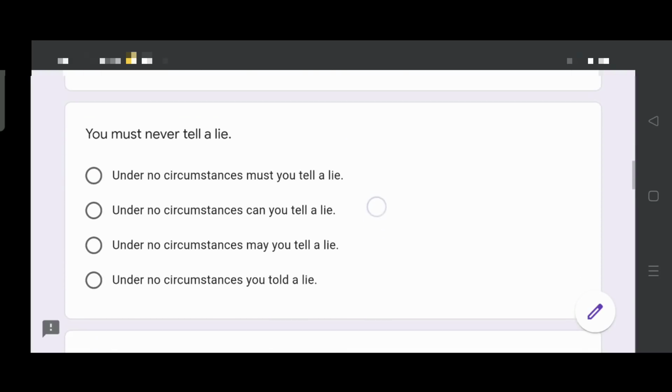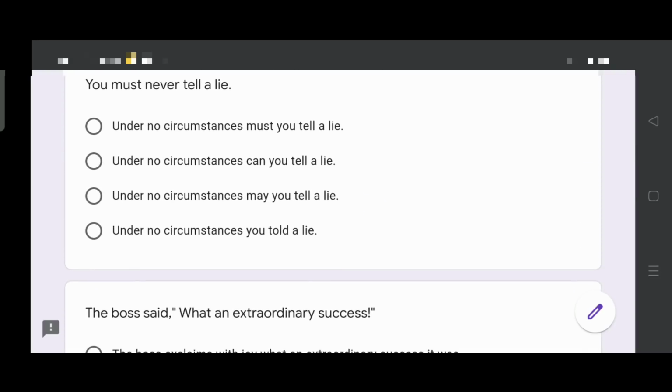The next question now. You must never tell a lie. A piece of advice, a suggestion. Under no circumstances must you tell a lie. Under no circumstances can you tell a lie. Under no circumstances may you tell a lie. Under no circumstances you told a lie. Now, here you will have to take into account the modals and the sentence function. As I told you, the sentence function is a piece of advice or some kind of a suggestion.